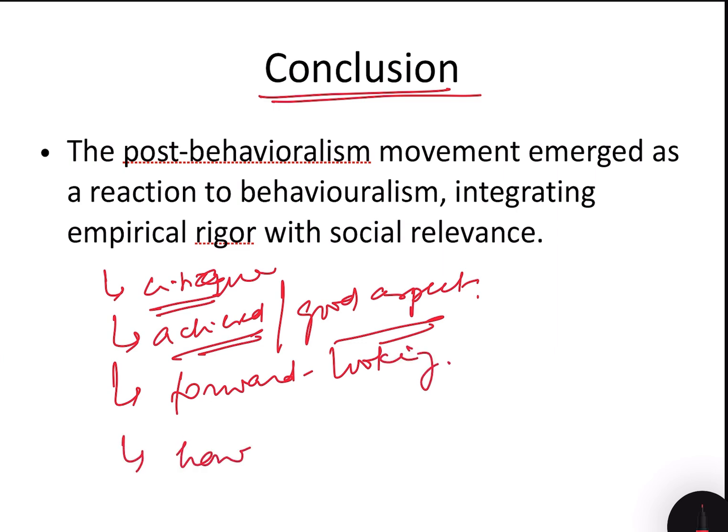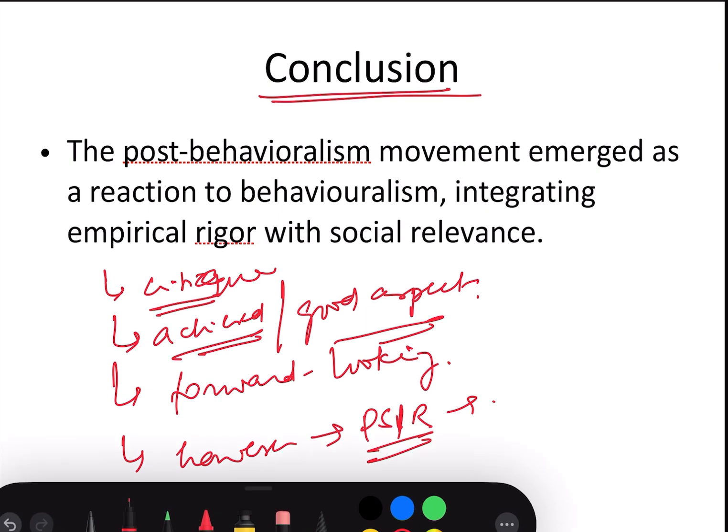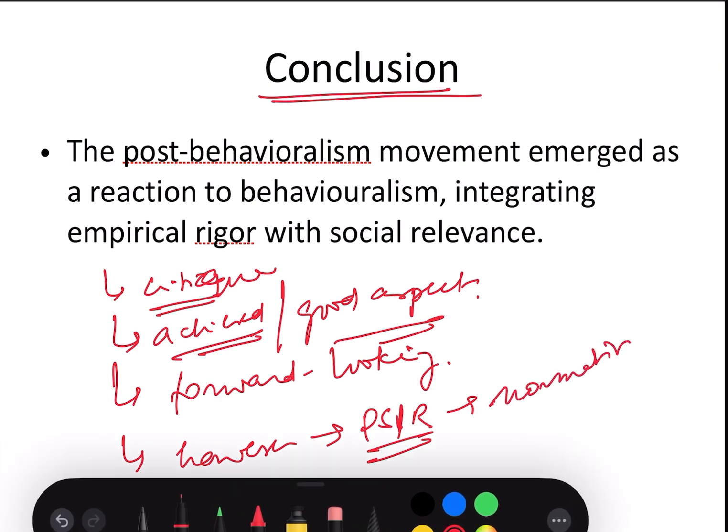However, what you should avoid in PSIR answers, that you generally do in your GS answers, is normativism. It is not your place to tell what should be. You are concluding a question on post behavioralism, or on behavioralism. You can say, okay, behavioralism led into post behavioralism. But writing that behavioralism is what should be followed in political science, or post behavioralism is what should be followed, should be avoided at all cost in PSIR answer writing.